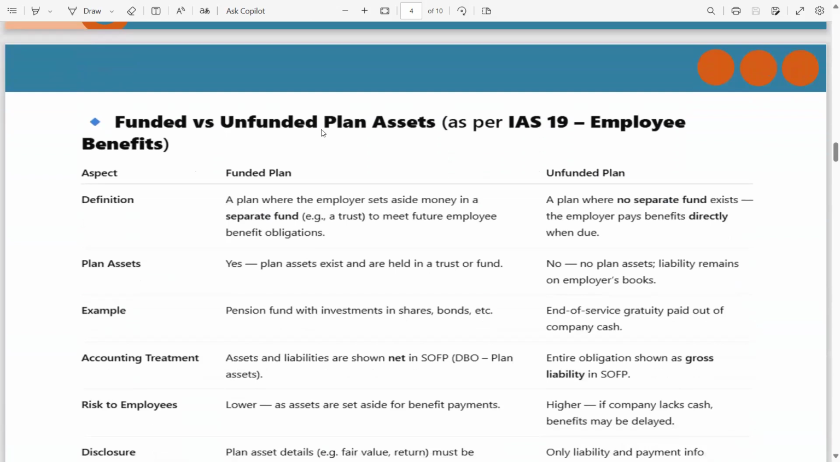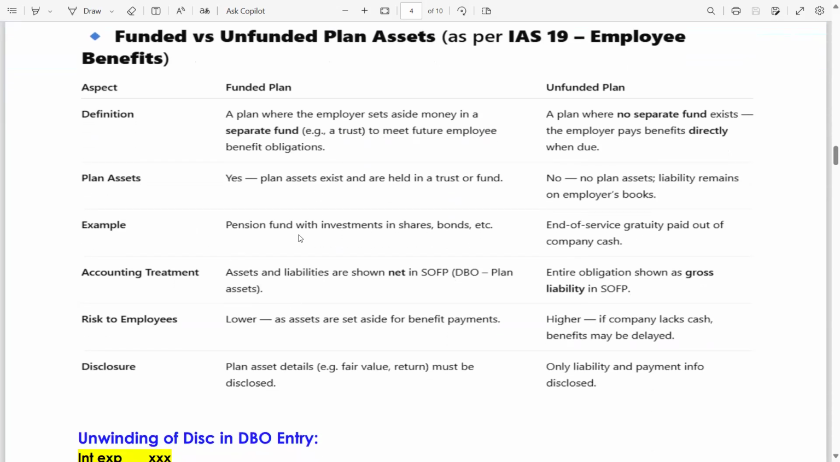Now, funded versus unfunded plan assets as per IAS 19 employee benefit aspect. Definition: a funded plan is a plan where the employer sets aside money in a separate fund, for example a trust, to meet future employee benefit obligations. An unfunded plan is a plan where no separate fund exists, the employer pays benefit directly when due. Plan assets: yes, plan assets exist and are held in a trust or fund. No, no plan assets; liability remains on the employer's book. Example: pension fund with investment in shares, bonds, etc., and end of service gratuity paid out of company cash.